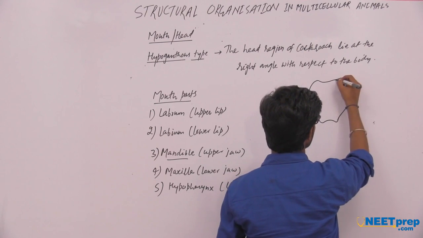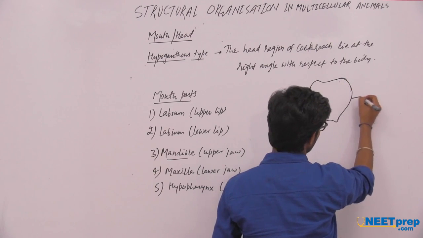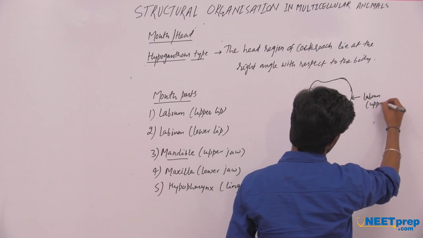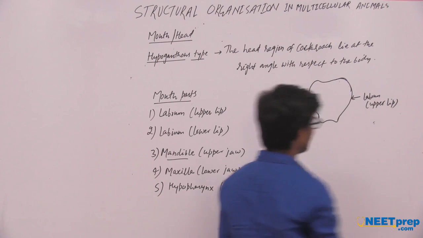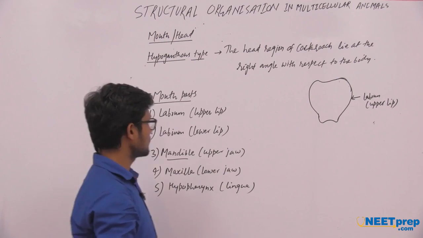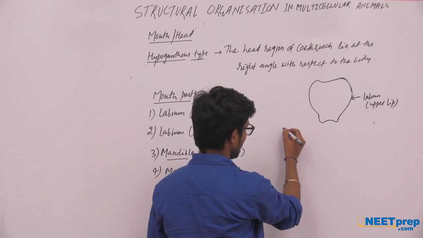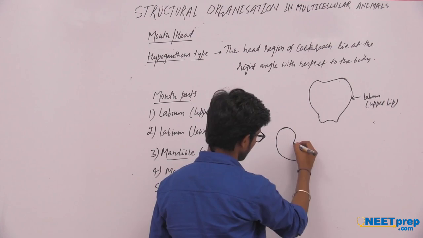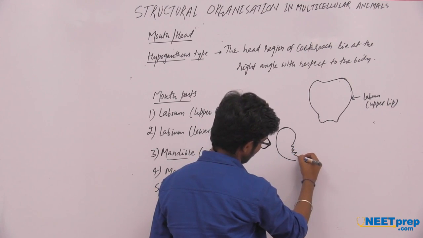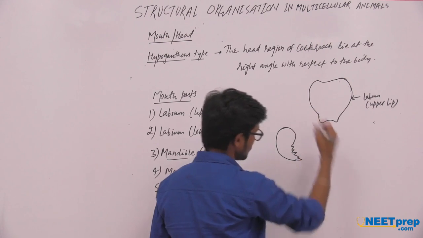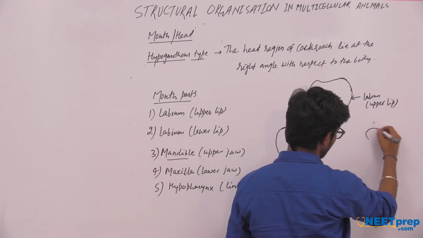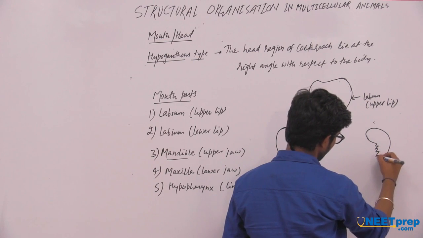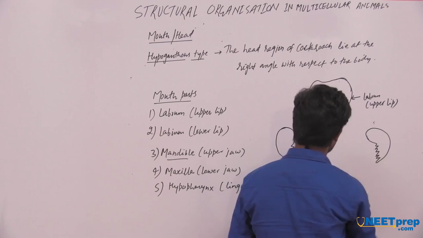This is the labrum or the upper lip of cockroach. After that, mandibles. One pair of mandibles is present in the cockroach mouth parts.